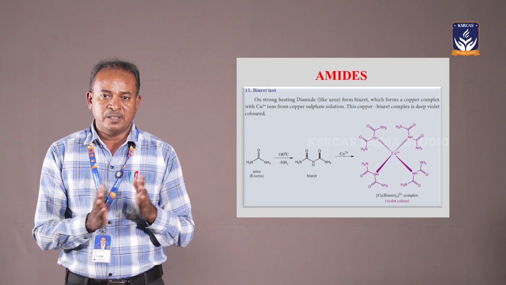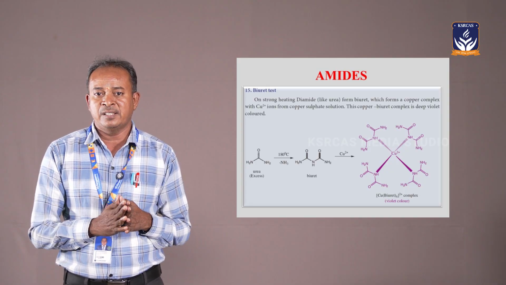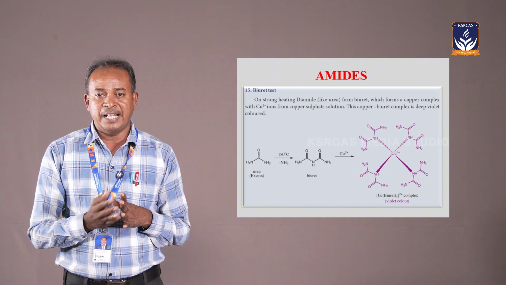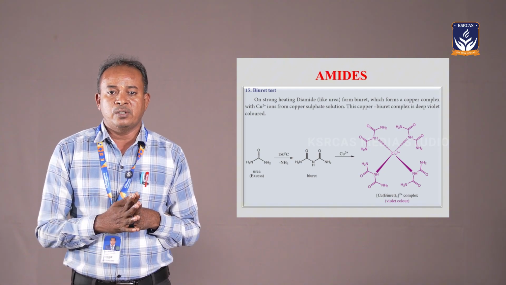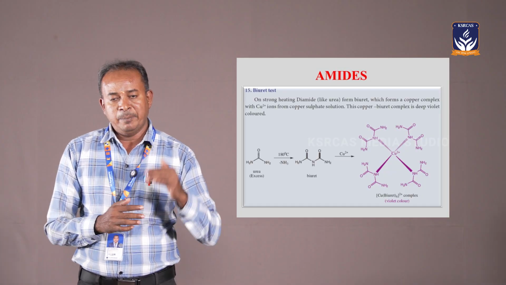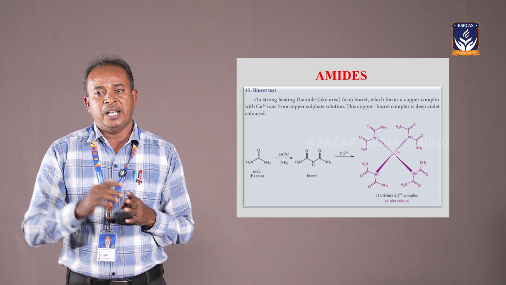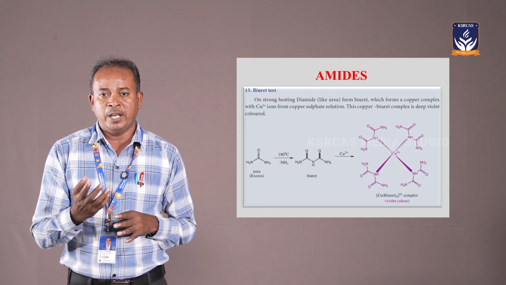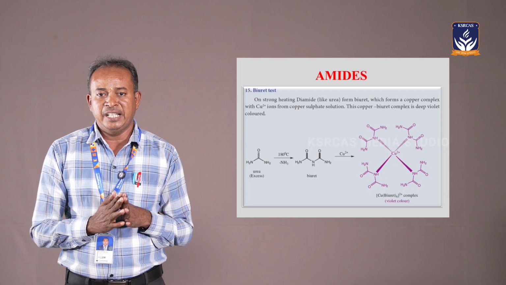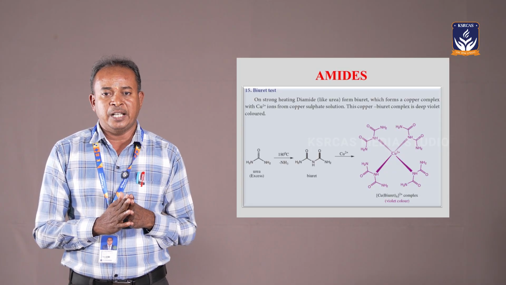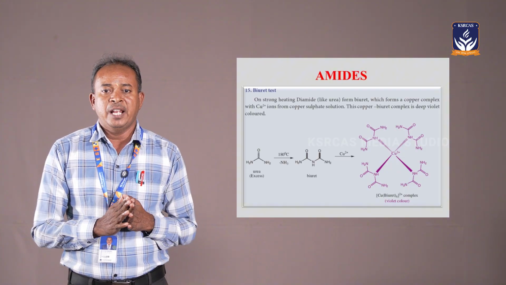How do we confirm these two components in organic analysis? It will be easily identified. Take a small amount of the substance and add sodium hydroxide solution, heated to boiling to liberate ammonia gas. The ammonia gas will be liberated, and then add hydrochloric acid to get a white precipitate. The white precipitate indicates the presence of monoamide. Suppose the white precipitate is not obtained, the monoamide will be absent.